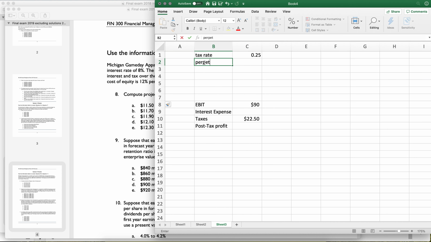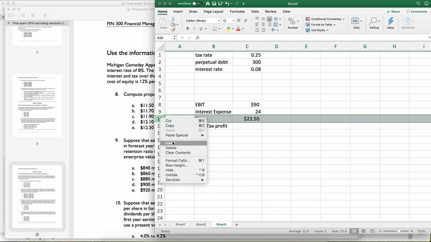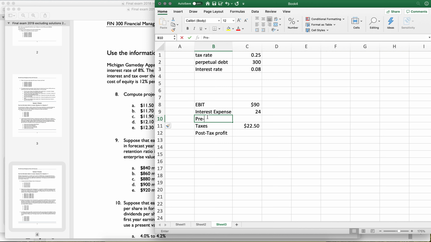Our perpetual debt is 300 million, and our interest rate on that debt is 8%. So that means that our interest expense is 300 times 8%, which means that our taxes are computed on, let's do this, hold on, pre-tax profit.